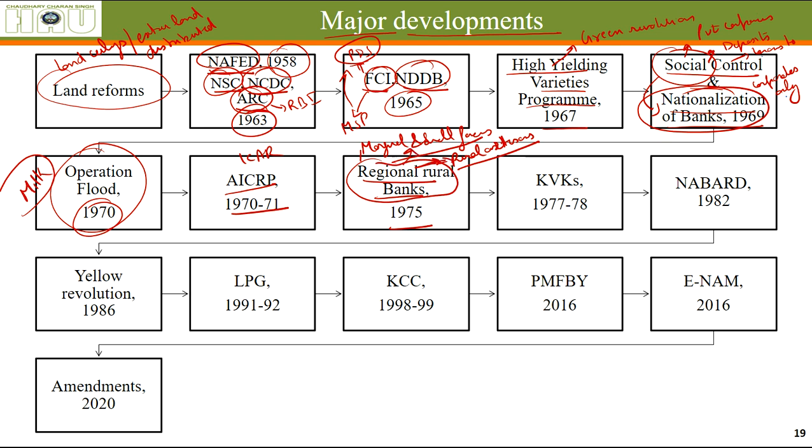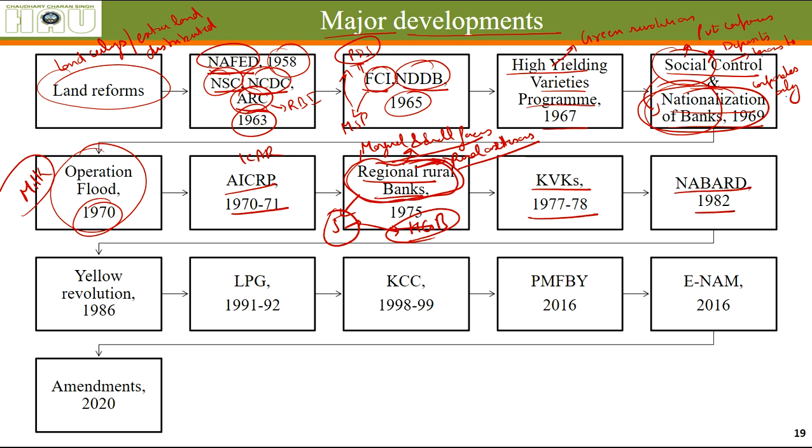Okay, because they were considered unbankable, and these bigger banks were reluctant in opening branches in rural areas. That's why these specific banks were opened in the country. Initially, 5 banks were opened in 5 different states. In Haryana, the bank was Haryana Grameen Bank.